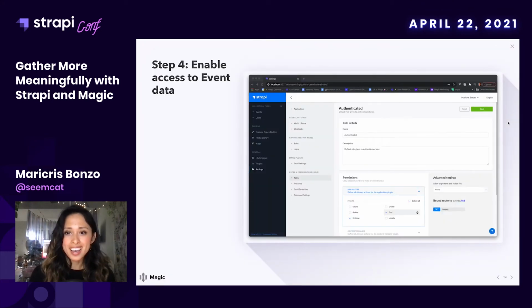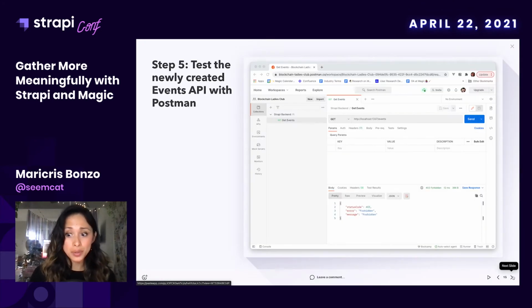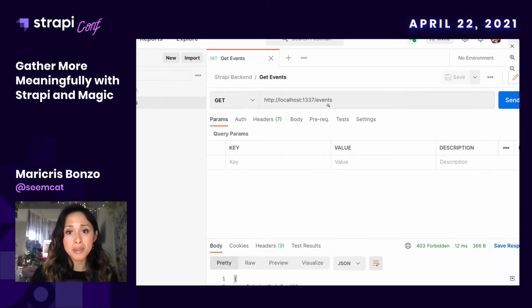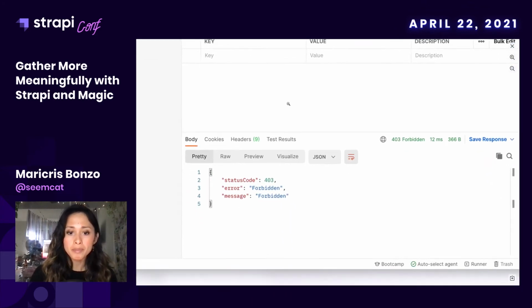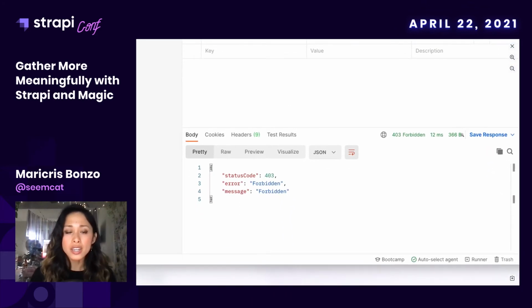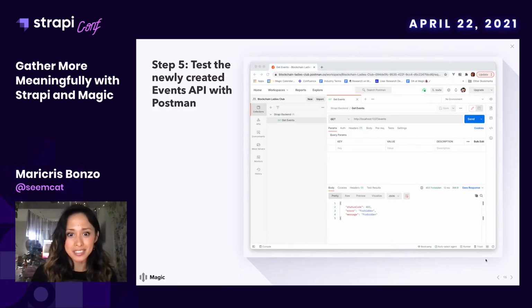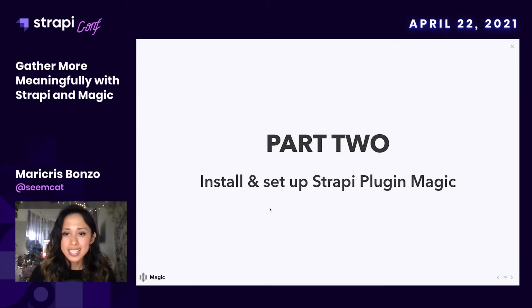All right, now that our events data is ready, let's test it out on Postman. As you can see, I am calling my events API. And I'm getting back a forbidden error, which makes sense because we haven't been authenticated to access this events data. So let's do that with Magic. Part 2 is going to show us how.